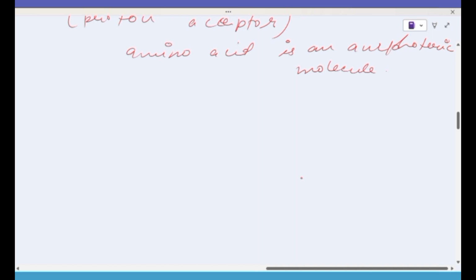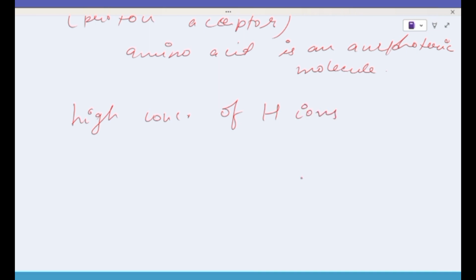At that time, one side has high and the other is low, and the center will be considered the isoelectric point. A high concentration of hydrogen ion will always show a low pH. A low concentration of hydrogen ion will always tell about a high pH.